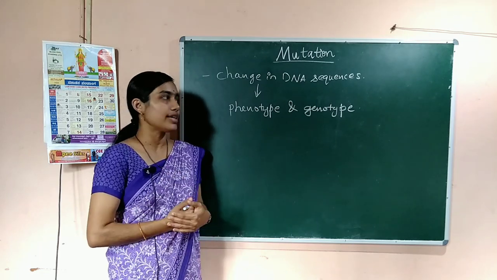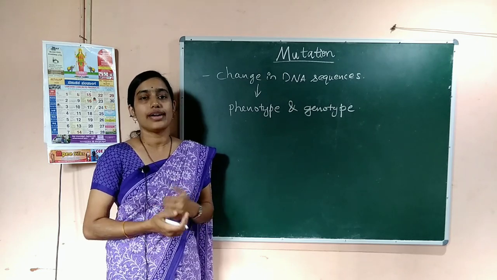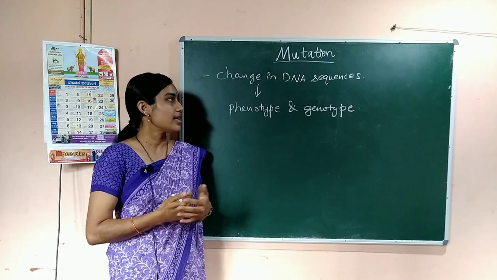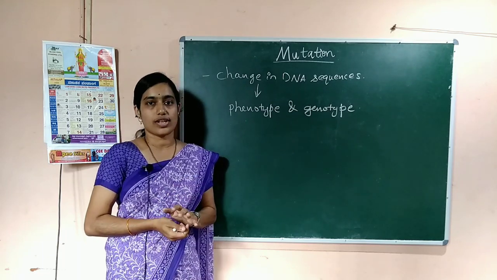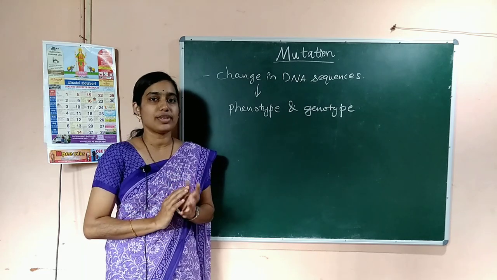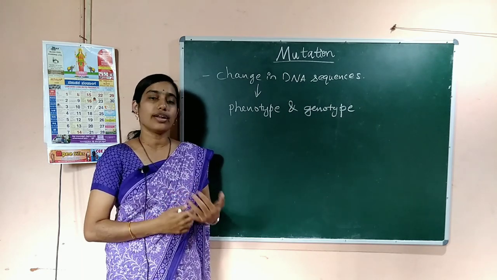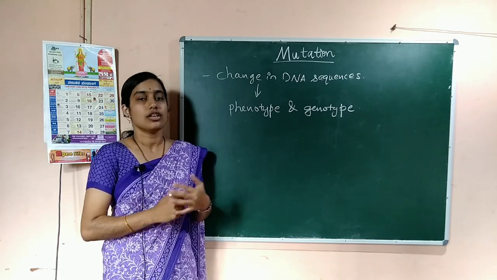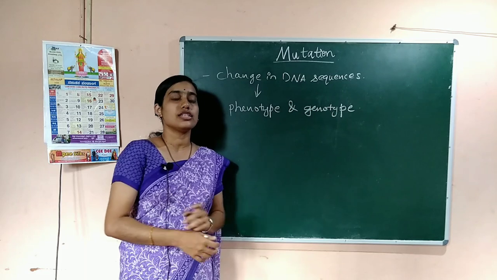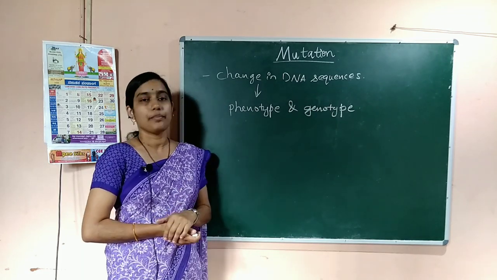Those nucleotides we refer to as DNA sequences or DNA base pairs. So, there will be a change in the nucleotides or DNA sequences or in the DNA base pairs. So, it results in the change in the phenotype and genotype of an organism. So, this is the mutation.